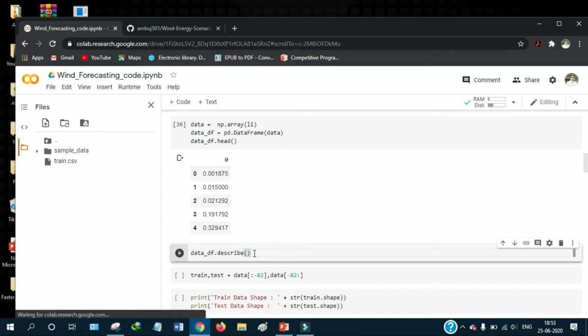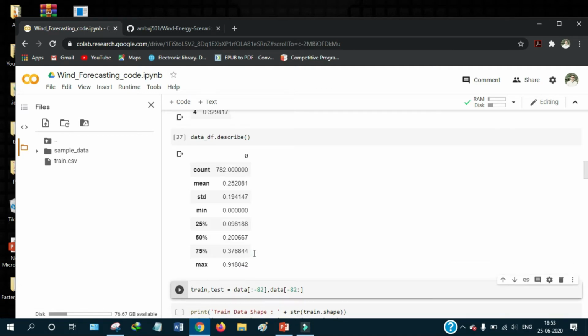Let's describe the data to see the statistics of the data. It will return 782 entries. The mean value of the whole data is about 0.25. Standard deviation is 0.19. And the minimum value is 0, and 25% of values are less than 0.098, and 50% of values are less than 0.20, and 75% of values are less than 0.37, and the maximum value is 0.91.